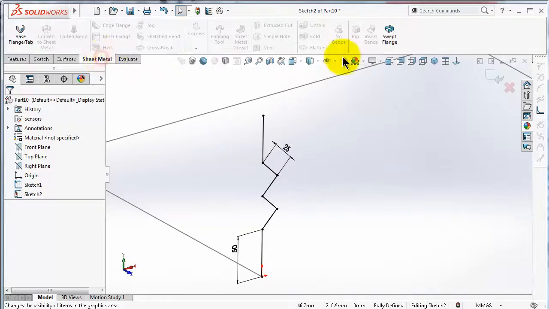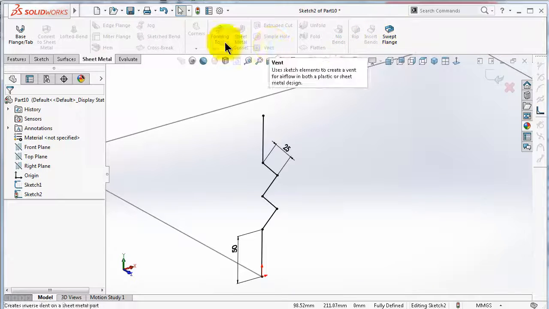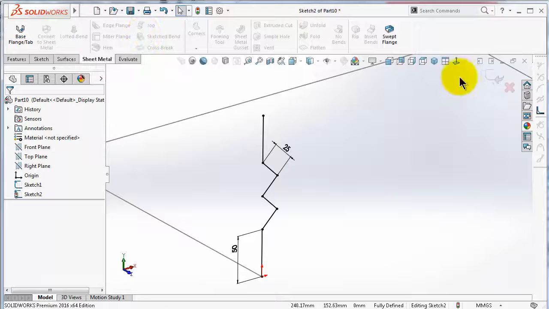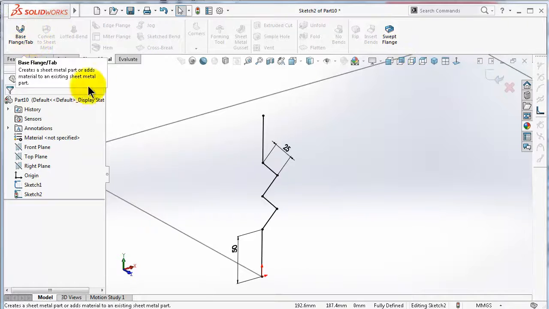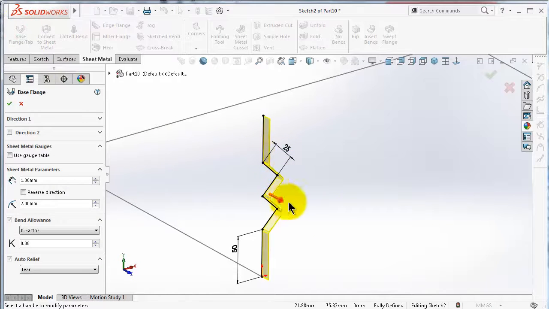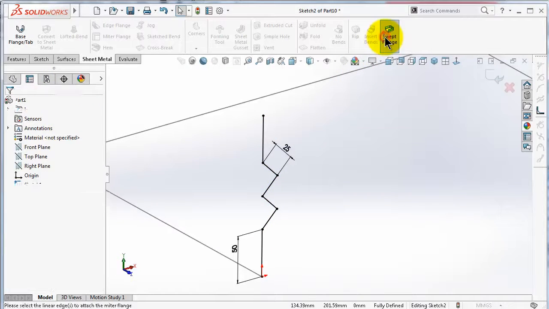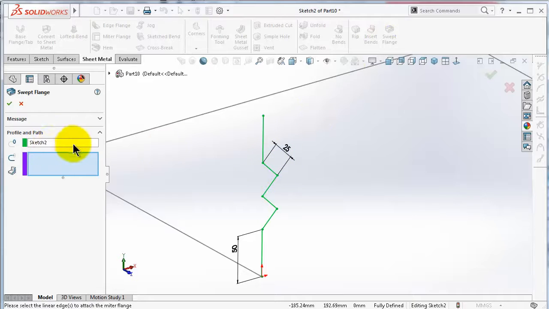Go to sheet metal, swept flange. As you notice, only the swept flange command is available for this profile and the base flange. If you click on the base flange, you will create only a straight profile. Let's just click on swept flange.